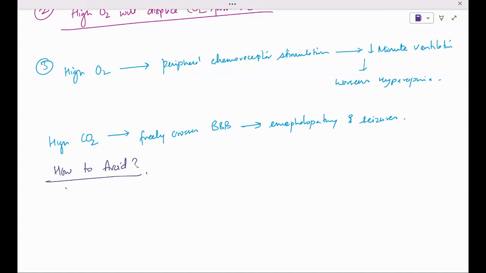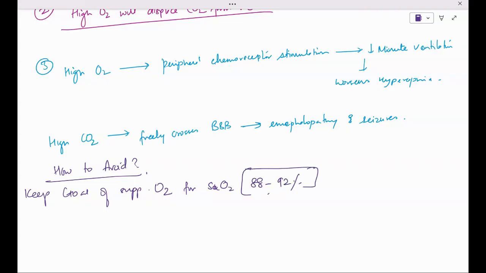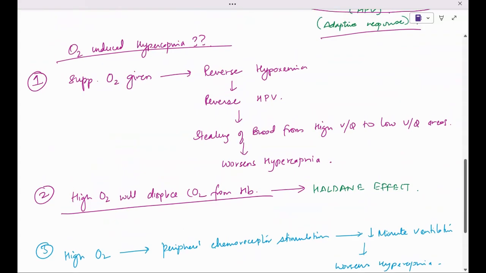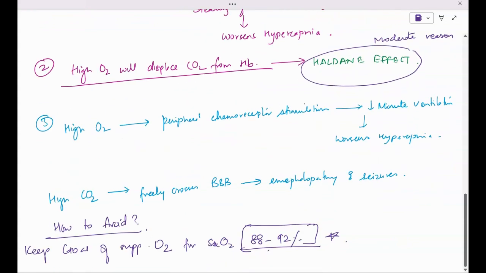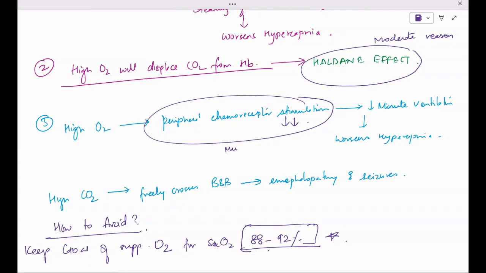So how do we avoid this? Keep the goal of supplemental oxygen at SaO2 88 to 92%. Don't make it 98%, 100%. Just keep it 88 to 92%. So these are the three reasons. The first, the reversal of HPV, is the major reason. The Haldane effect is the moderate reason, and the decreased chemoreceptor stimulation is the minimal reason.